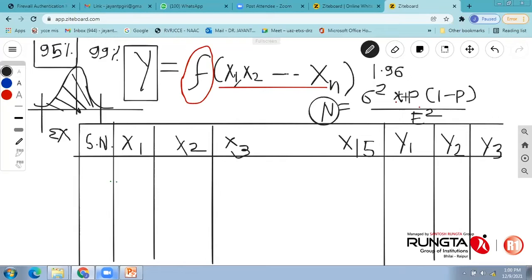Then multiplied by P. So P is the probability, while collecting data or taking a reading, with which you are confident whether it will be correct or not. The most conservative way to deal with it is the 50% probability. So P over here must be 0.5. And then we will put it as 1 minus 0.5.